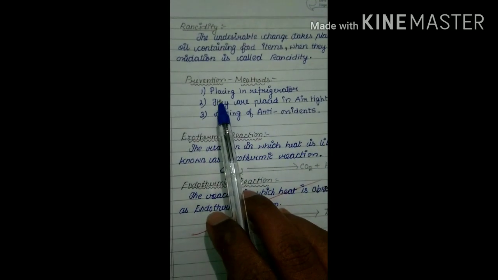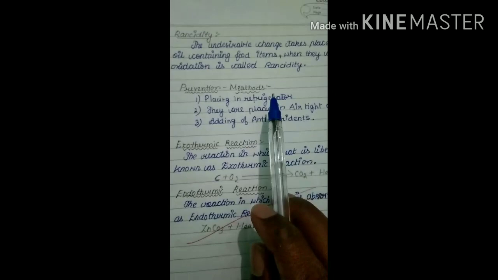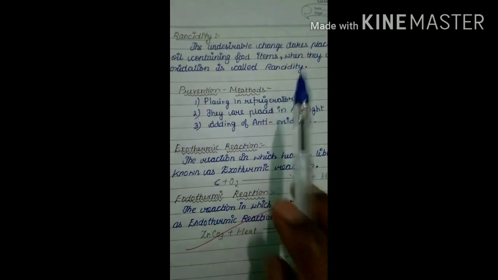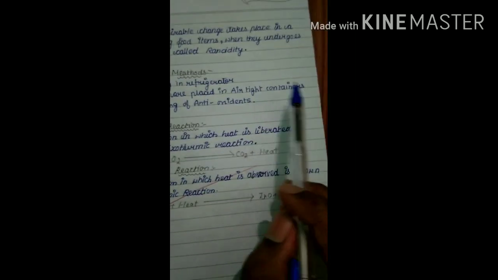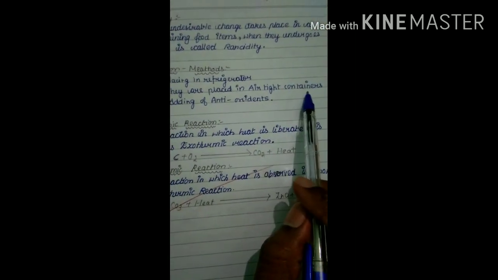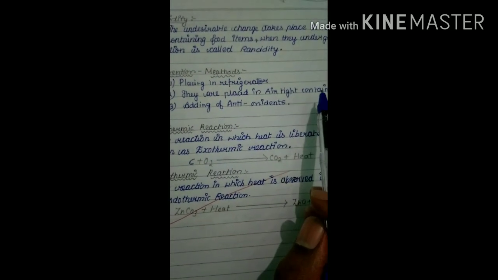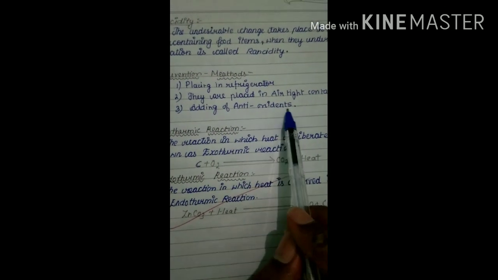So, prevention methods. First one, placing in a refrigerator. That means if you keep food in a refrigerator, it cannot be spoiled. Second method, placing in airtight containers. Airtight containers means that containers should not contain air at all. And last one, adding antioxidants.